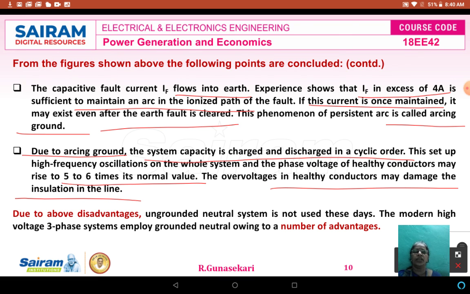So, due to the above disadvantages, the ungrounded neutral systems are not used nowadays. The modern high voltage 3-phase systems employ only the grounded neutral system, because the grounded system has a number of advantages compared to the ungrounded system. Students, in the next lecture video we will study the types of neutral grounding.